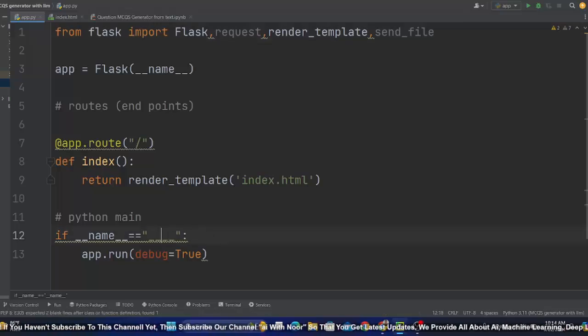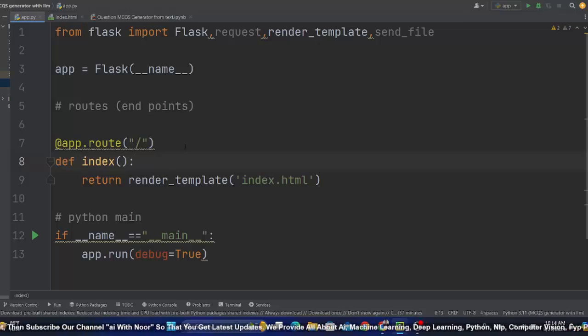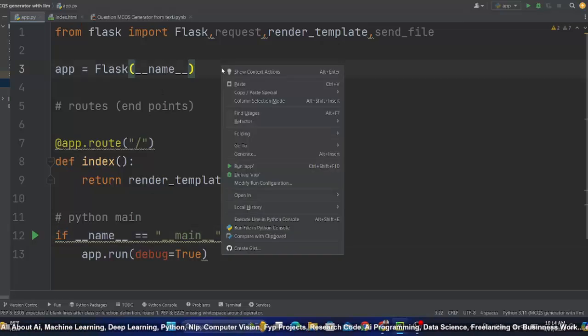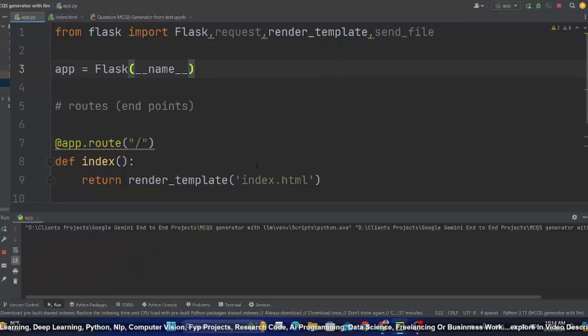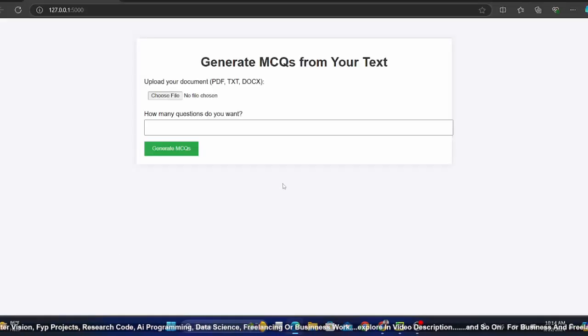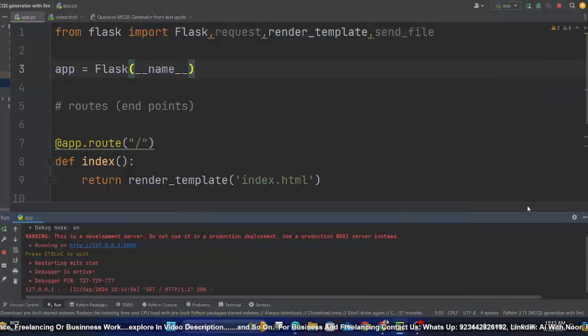Oops, in Python main, this should be main. Apologize for that. Now it's good. So right click and run app. Now you have this URL, you can directly open this app in your Chrome browser. Now we are using this app from server, which is, you can say, like deployed.